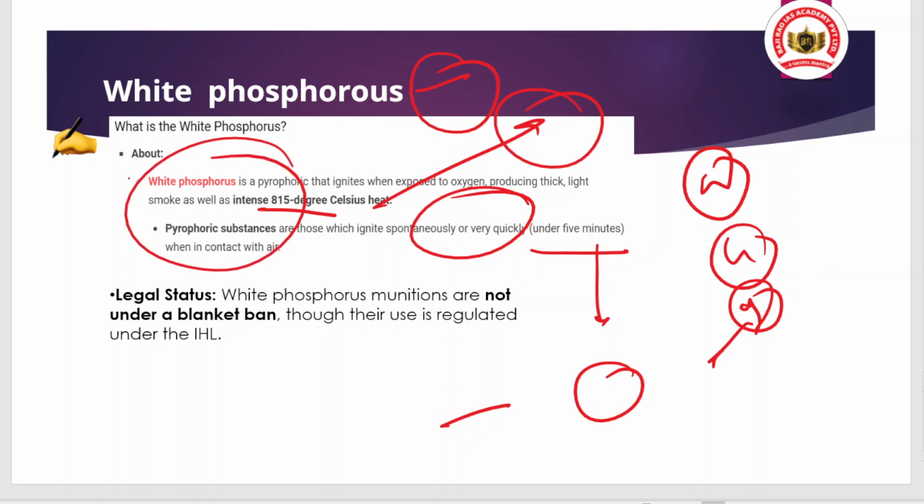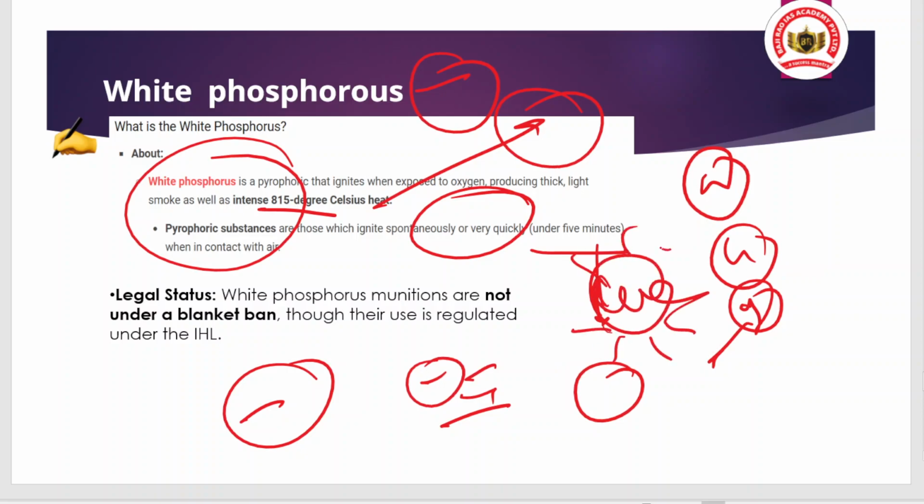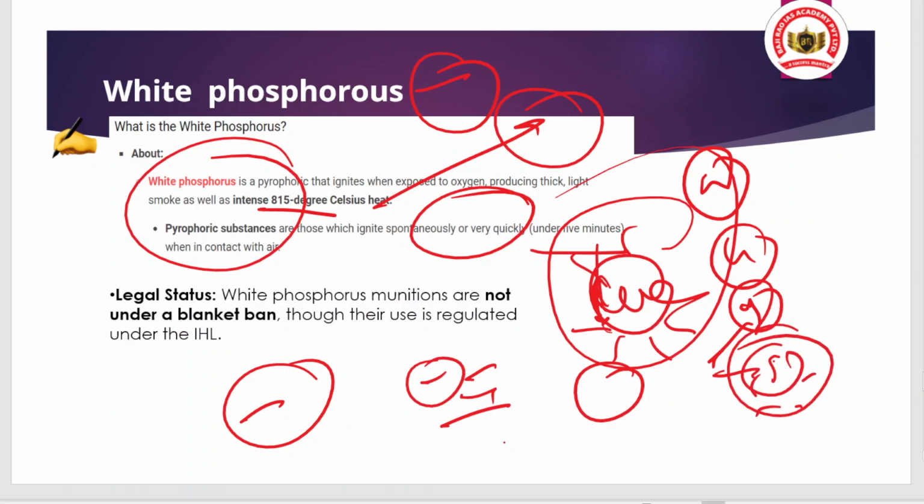But despite all of this, when we talk about whether there is a blanket ban or not, there is not a blanket ban of this chemical. So UPSC can ask whether it is banned or not. These are not banned. And also, one important point to note is that white phosphorus has applications in different sectors as well. Tell me some of the applications of white phosphorus. This will also help you in remembering more facts for the prelims. So that is the end of the article.